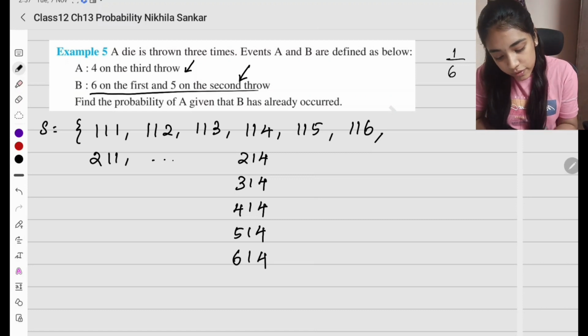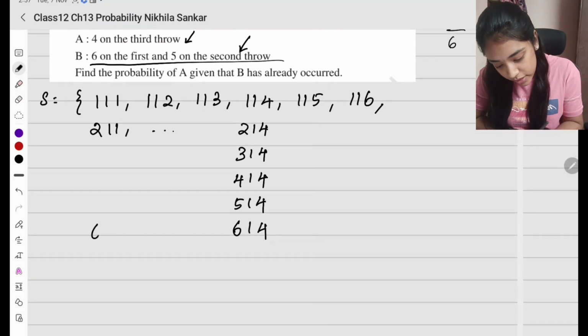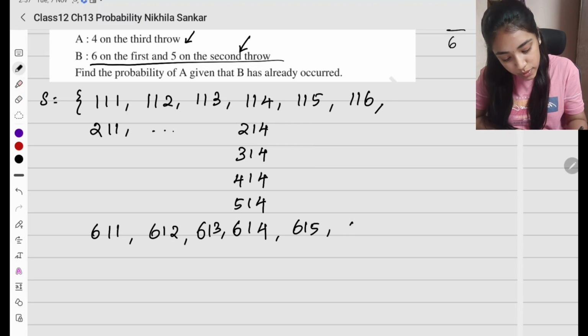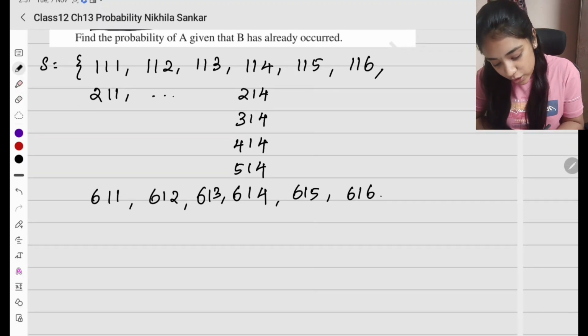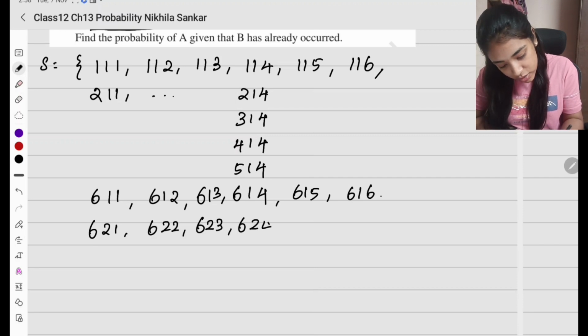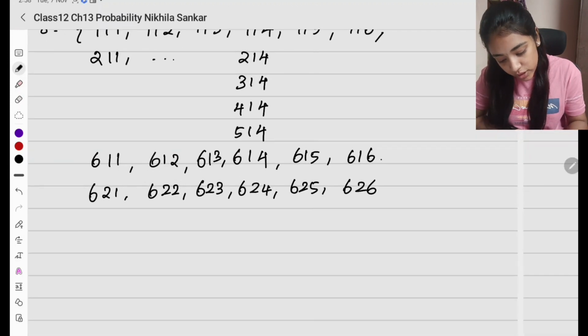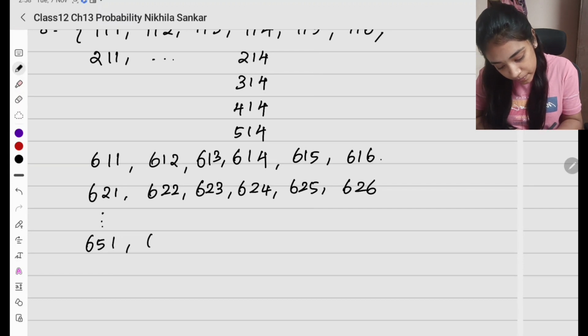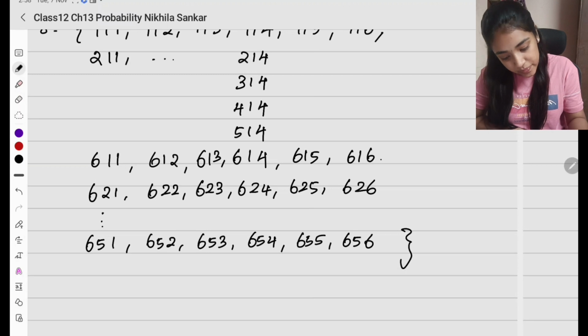Then I need 6 on the first and 5 on the second row. So what am I going to have? 6 1 1, 6 1 2, 6 1 3, 6 1 4, 6 1 5, 6 1 6. Either option. I can also have 6 2 1, 6 2 2, 6 2 3, 6 2 4, 6 2 5, 6 2 6. So இதே மாதிரி I need 5 on the second row. So I'll directly go to that. So 6 5 1, 6 5 2, 6 5 3, 6 5 4, 6 5 5, 6 5 6. So this goes on. How many elements in total do I have?